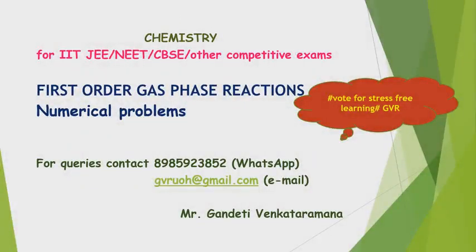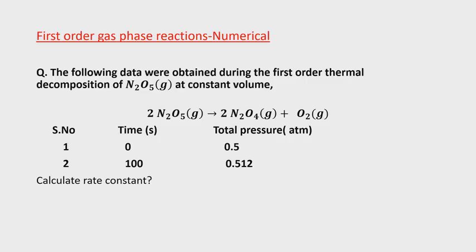In this lecture, we will discuss first order gas phase reactions. First question. The following data were obtained during the first order thermal decomposition of N2O5 at constant volume. The reaction and data are given below. Serial number means experiment number 1 and experiment number 2.